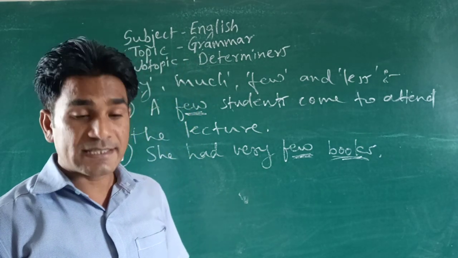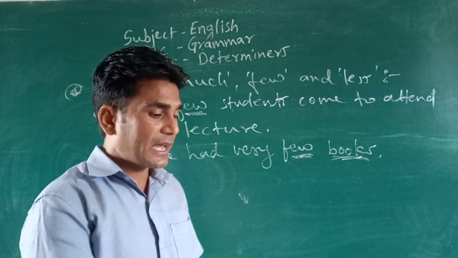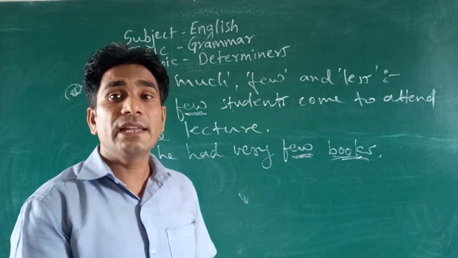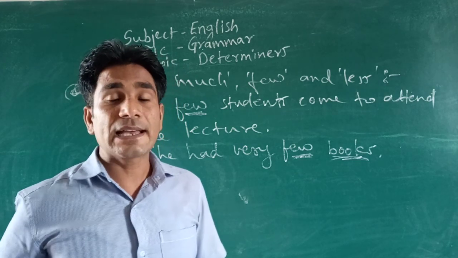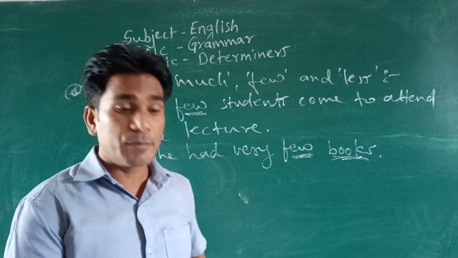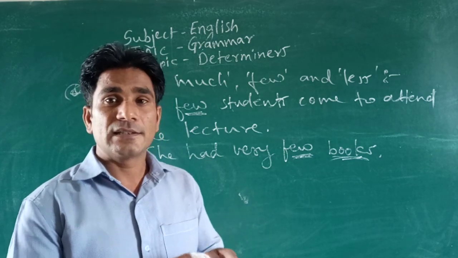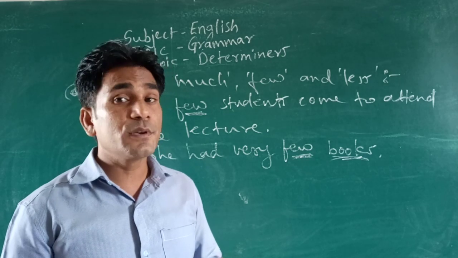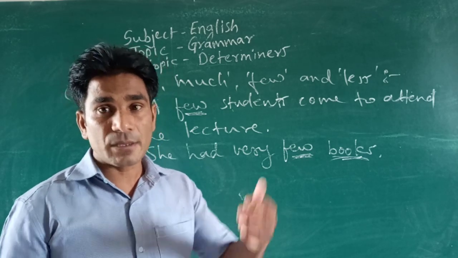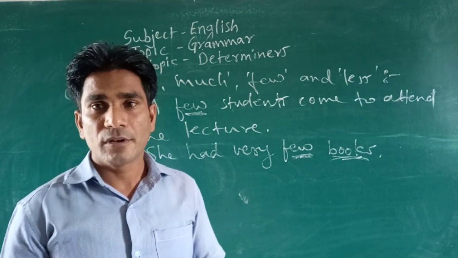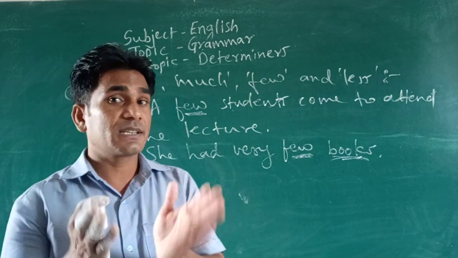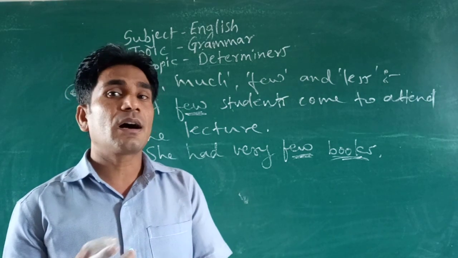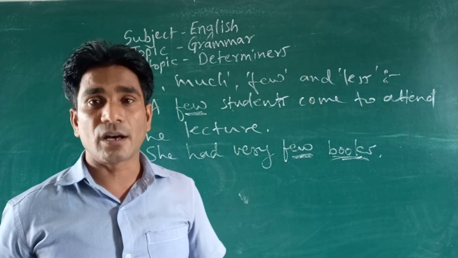And as I told you, it is exactly opposite of many. Many का बिल्कुल opposite है ये. जैसे many ज्यादा संख्या दर्शाता है, so here few कम संख्या दर्शाता है, मतलब बहुत कम. But the common thing about them is both are used before countable nouns.